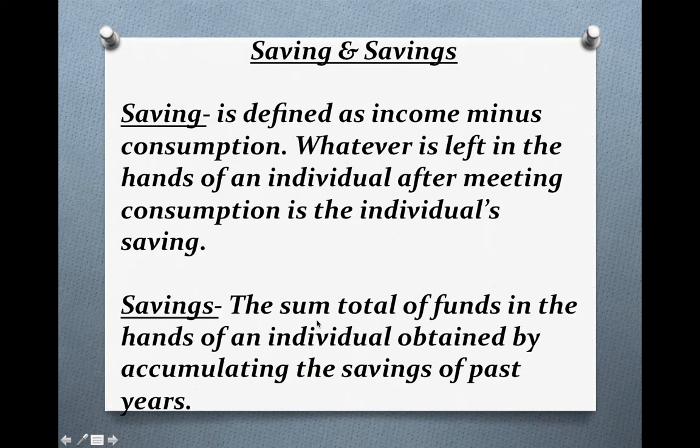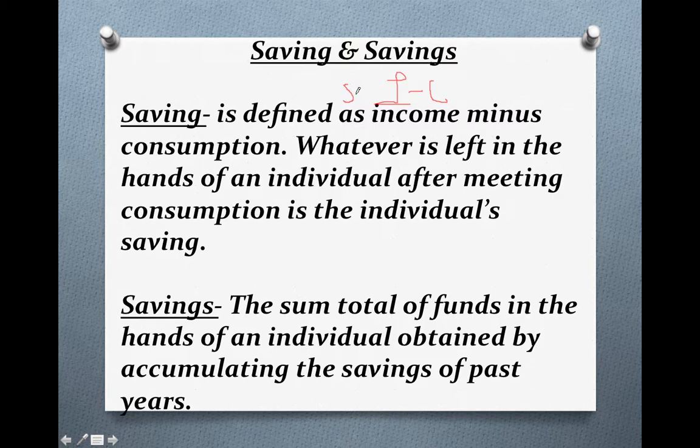Now this is the very last topic, that is saving and savings. Just now I have discussed that saving is defined as income minus consumption. From the total income, if we subtract the consumption or spending, that is known as our saving.